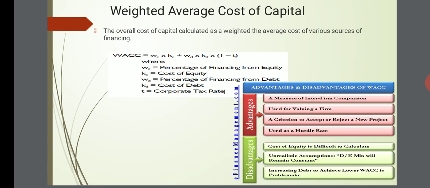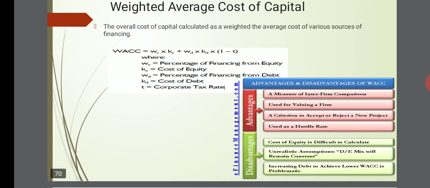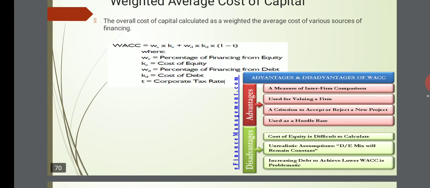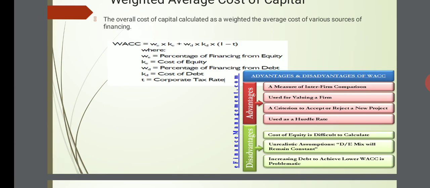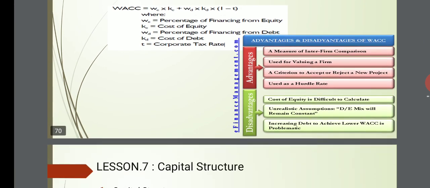What is the advantage of weighted average cost of capital? It is a measure of interfirm comparison. It is used for valuation of a firm, a criterion to accept or reject a new project, and used to set hurdle rates. Disadvantages: cost of equity is difficult to calculate. Unrealistic assumptions like the D upon E mix will remain constant. Increasing debt to achieve lower weighted average cost of capital is problematic. Again, this is trading on equity.